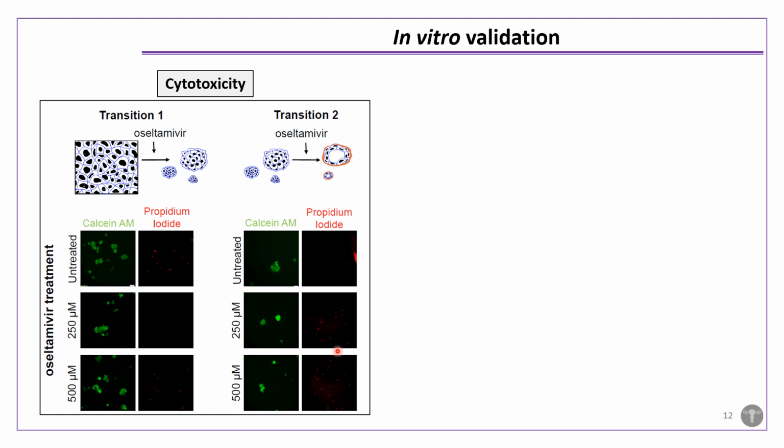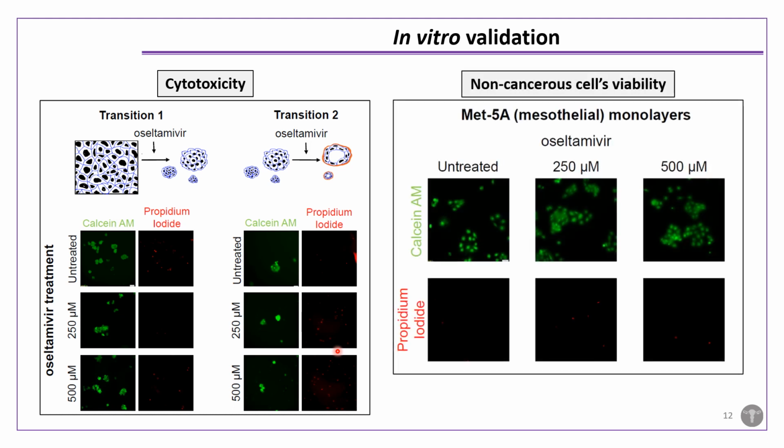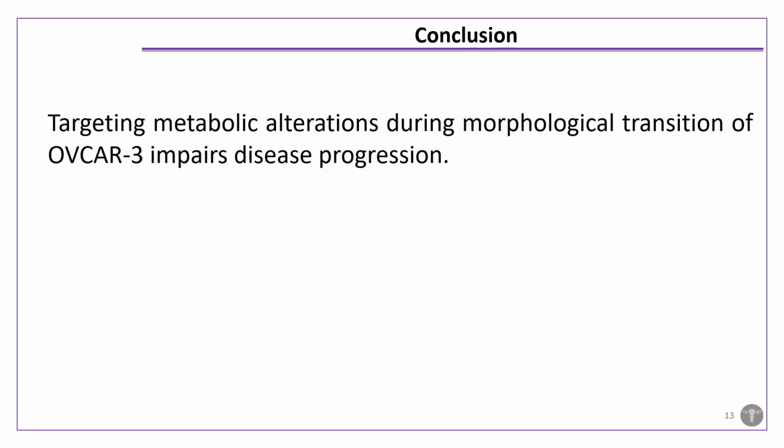So we next asked if the spheroidogenesis disrupting concentration of osimertinib has any side effects on untransformed mesothelial cells. We observed that no cytotoxic effect was observed. So therefore, this confirms our GSMM based predictions that osimertinib can be a potent disruptor of ovarian cancer spheroidogenesis without exerting any effect on the non-cancer cells. So with this, we conclude that targeting metabolic alterations during morphological transition of OVCAR3 impairs disease progression.